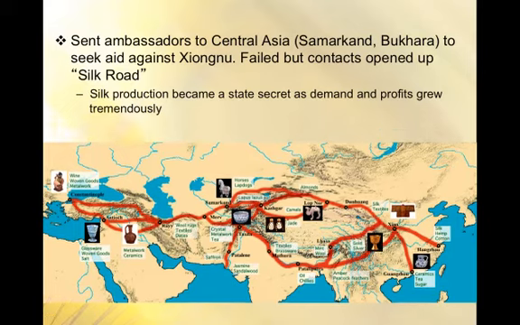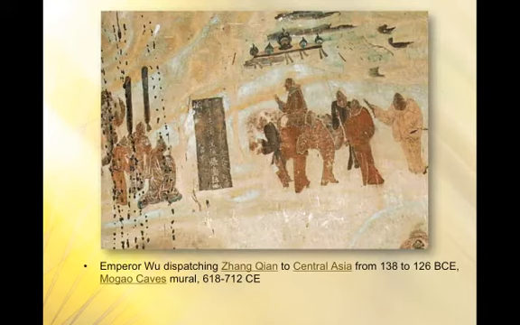So here you see we've got a mural that was found somewhere in China. It was painted in the 7th century, but it shows this expedition from 138 to 126 BCE to establish connections with Central Asia.